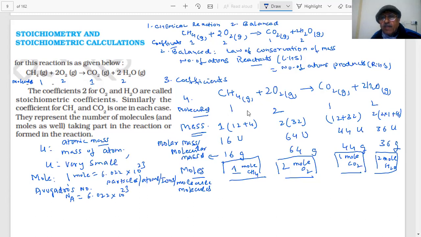If we want to calculate the molecules, students, then how many molecules of CH4 are reacting here? 1 into 6.022 into 10 power 23. Here, how many? 2 into 6.022 into 10 power 23 molecules. 1 mole of CO2 will have how many molecules? 1 into 6.022 into 10 power 23. And 2 moles of H2O will have how many molecules, students? 2 into 6.022 into 10 power 23 molecules.